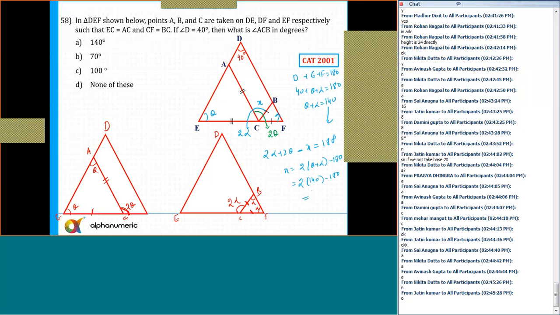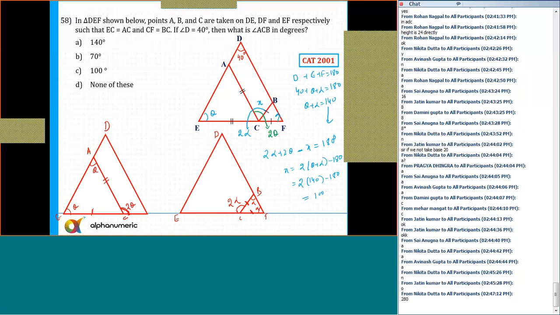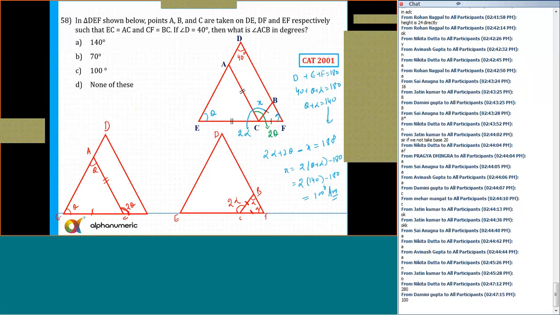So that is twice of 140 minus 180. That will be 2 into 140, which is equal to 280 minus 180. The answer is 100 degrees. So the correct answer for this question is 100 degrees, not 140. Again, the figure is not drawn to scale.